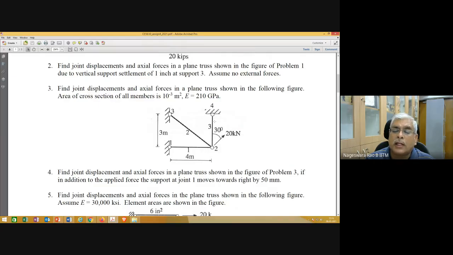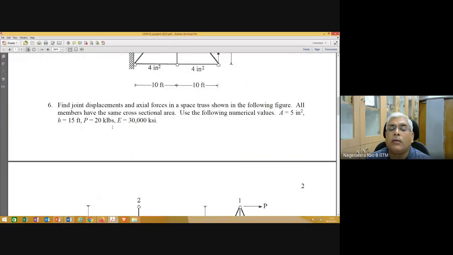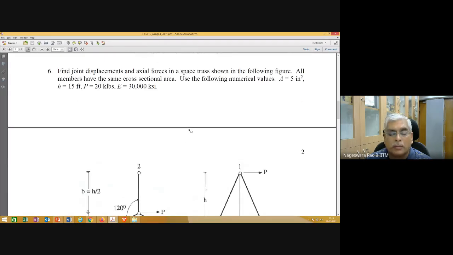These problems are taken from a source where the author is in a country where they adopt FPS units. You don't need to spend time converting this into SI units. You can work in these units. You just maintain consistency in units, and you should be able to solve the problem.